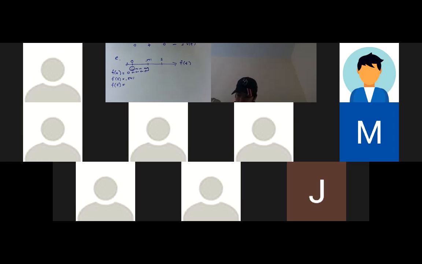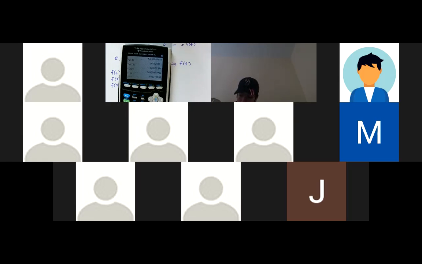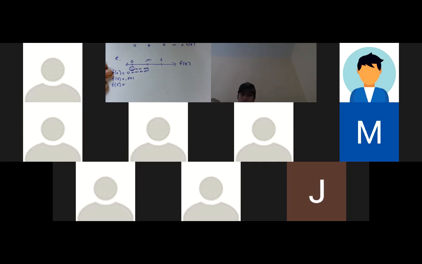Okay, so again, thankfully, I still have my calculator set. All I have to do is hit second enter, and I'm going to put in 5. And it looks like that is 0.168. Okay. And please stop me if you've gotten lost. Okay, so that tells me that it's going right.